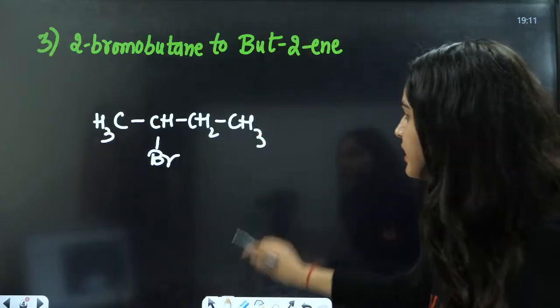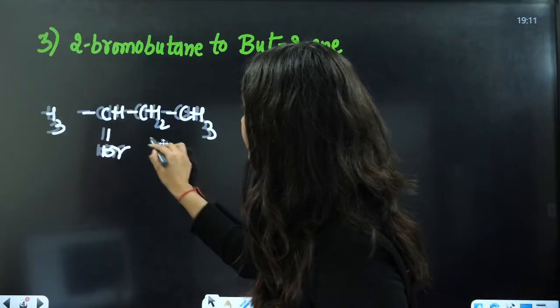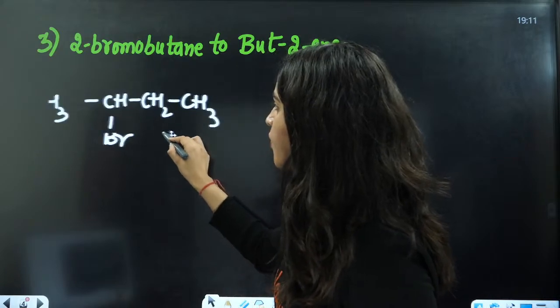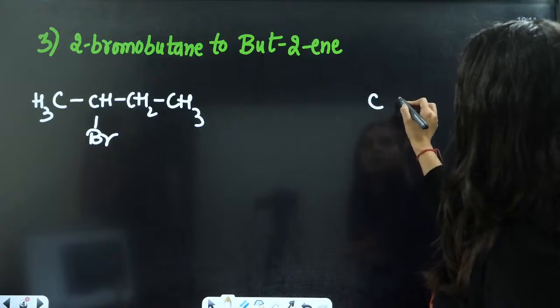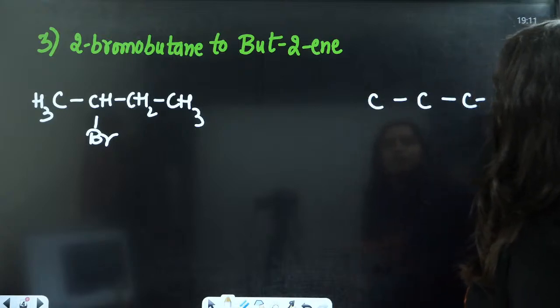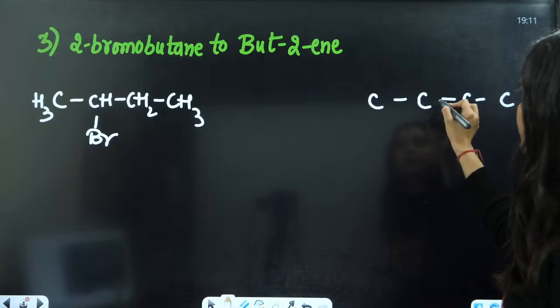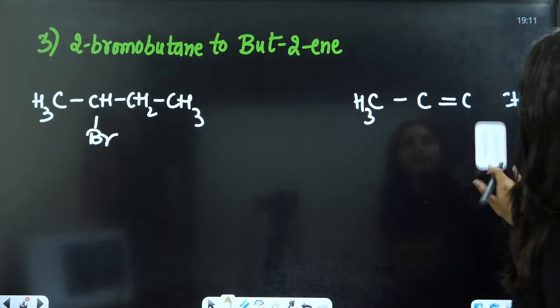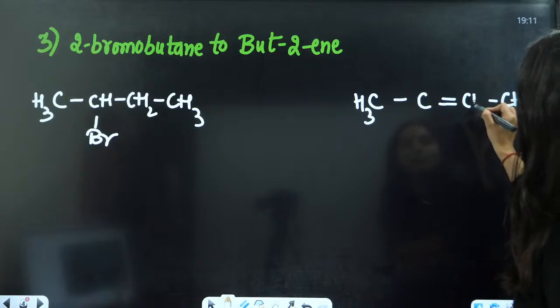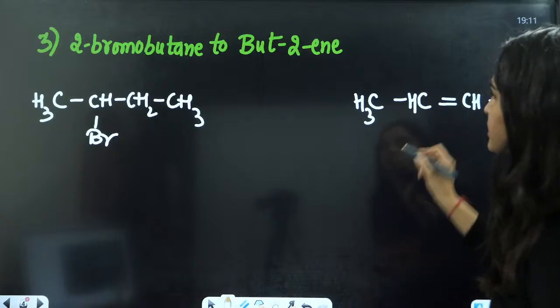What is butene, anybody? Everybody in the chat box. Butene is 1, 2, 3, 4 and 2-ene. That means this is CH3, this is CH3. I want all of you to answer these questions.